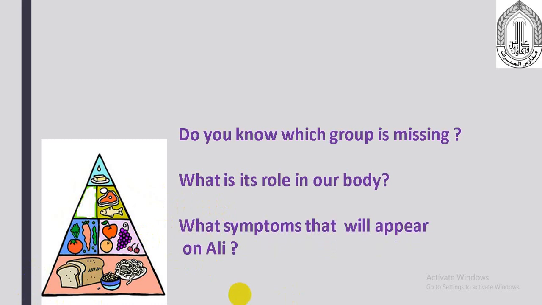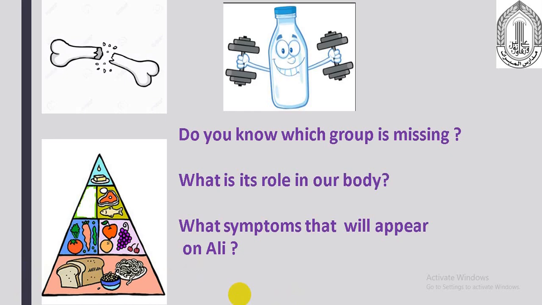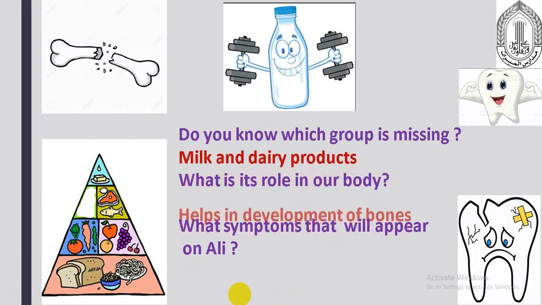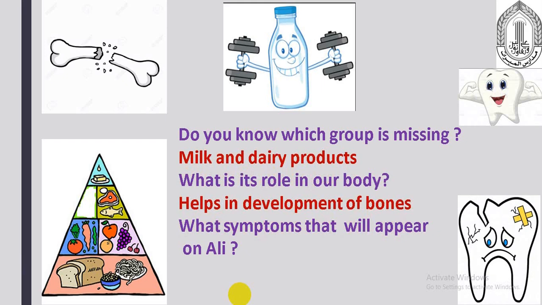And what is its role in our body? What symptoms will appear because of this group? Very good. So the group is dairy products. Excellent. And milk too. And what is its role in our body? It helps in the development of bones.